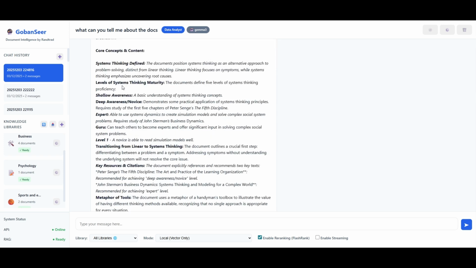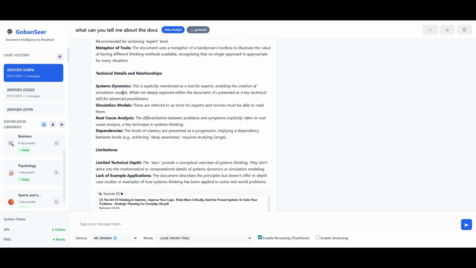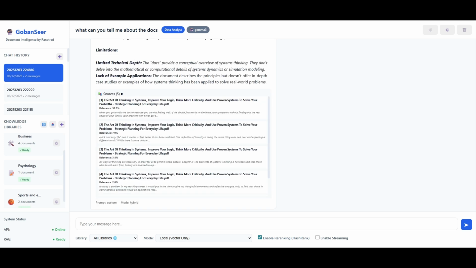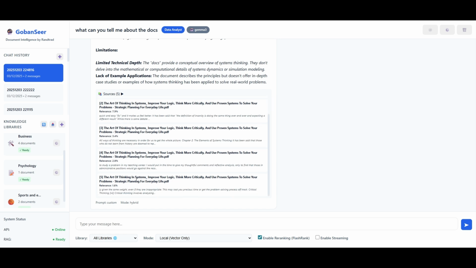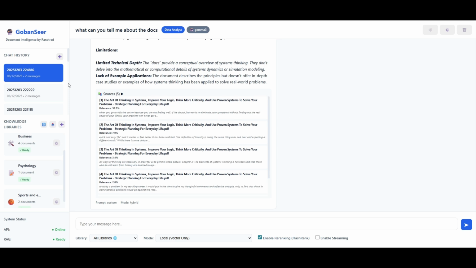It will review the documents, give me feedback, and also give me the references to them. So I can see the sources, where it is taking the information from. I can also see I was using a custom prompt, and the search mode that I used was hybrid. That is a combination of the vector search and the graph knowledge as well. So it's a very accurate response that I got.